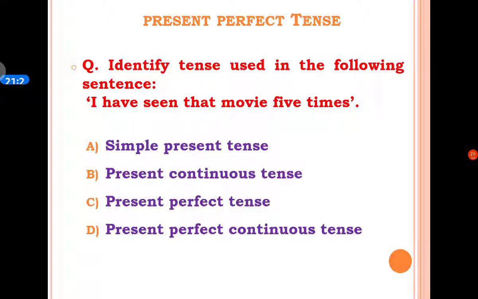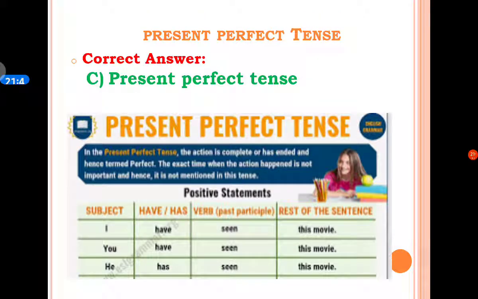The next MCQ is: identify the tense used in the following sentence. I have seen that movie 5 times. A option is simple present tense. B option is present continuous tense. C option is present perfect tense. And D option is present perfect continuous tense. And the correct answer is C option, present perfect tense.